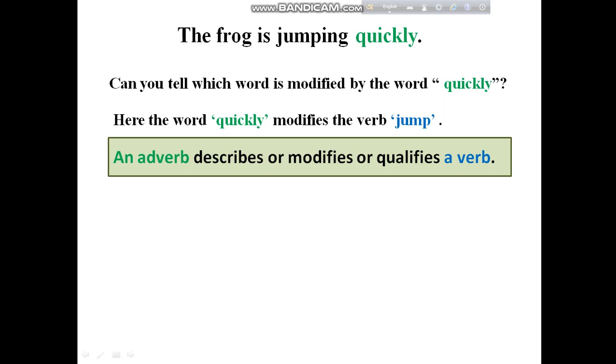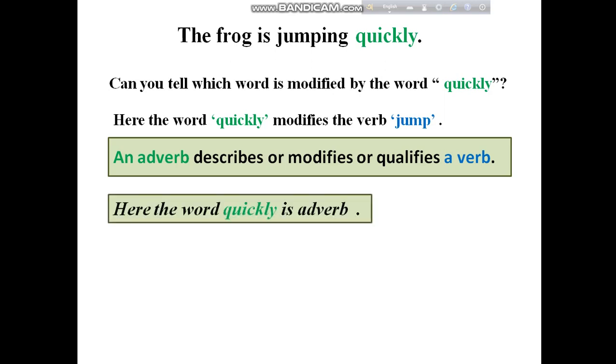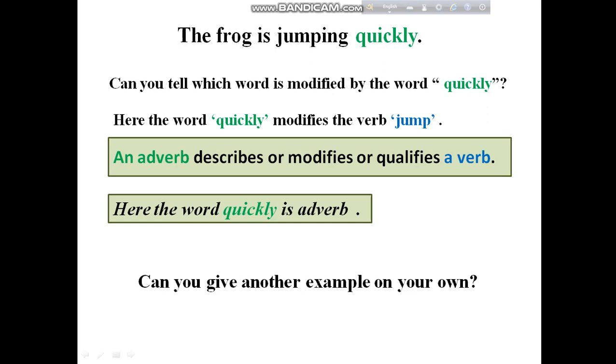In all the examples that I have given before, the adverb modifies the verb. So here the word quickly is adverb, and this adverb modifies the verb jump. Now can anyone give an example? Yes, I know you can. So one thing is clear to us that an adverb modifies the verb.